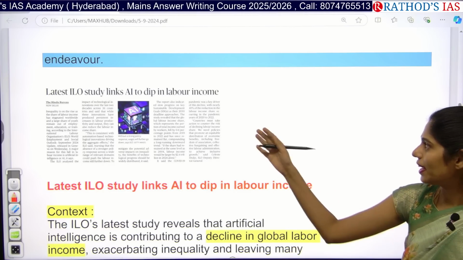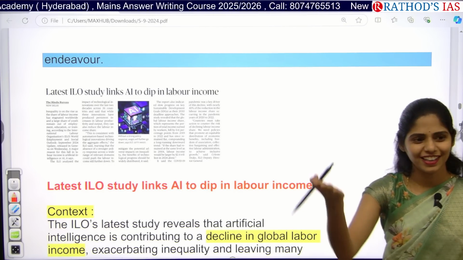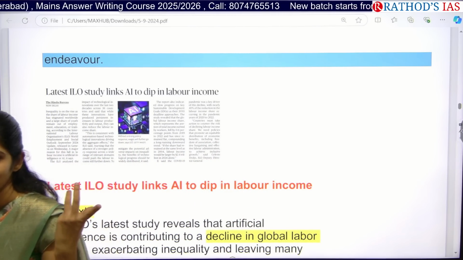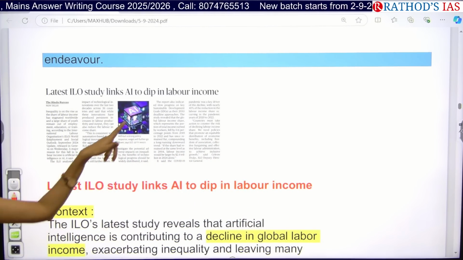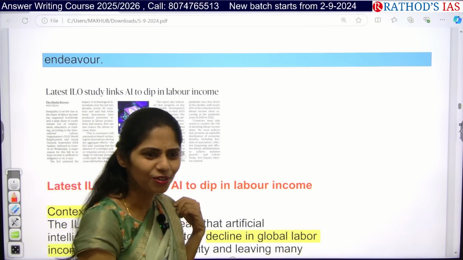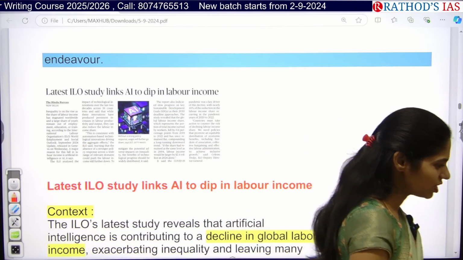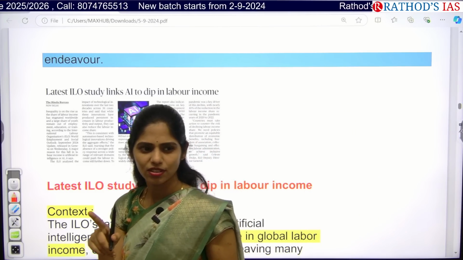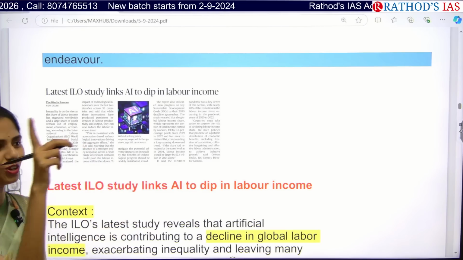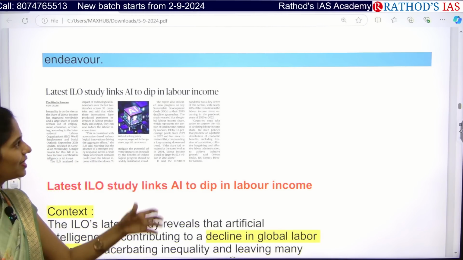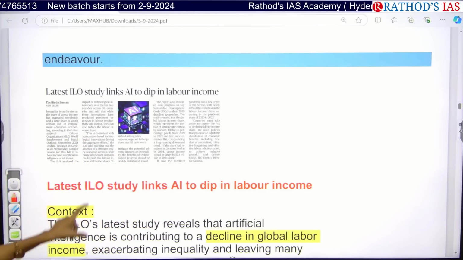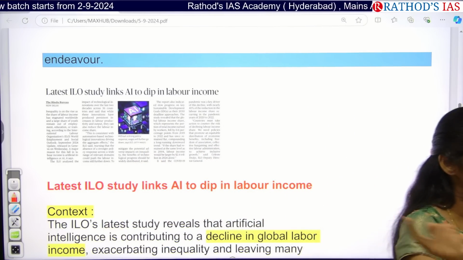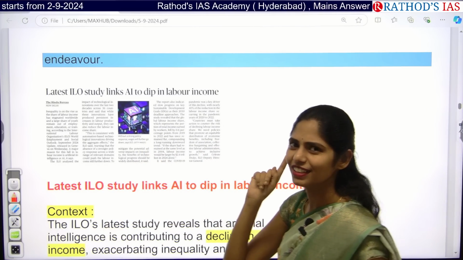And so what happens if income is decreased? It will again raise what problems? Poverty, hunger, malnutrition, quality education, everything. So can we achieve the sustainable development goals? Yesterday I gave you one question. What is that main question? The digital agriculture mission, how is it going to be helpful to achieve sustainable development goals. But if you see this kind of report, are you getting any doubt here? Yesterday itself you wrote answers like we are going to achieve sustainable development goals 1, 2, 8, 12, 9.